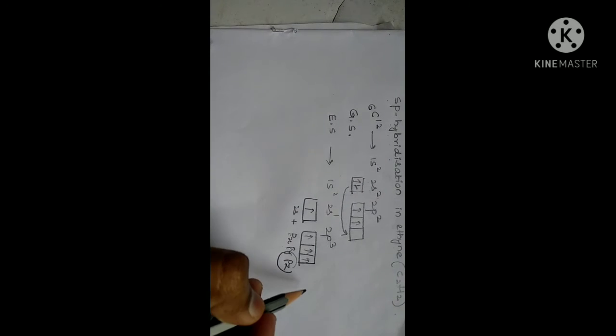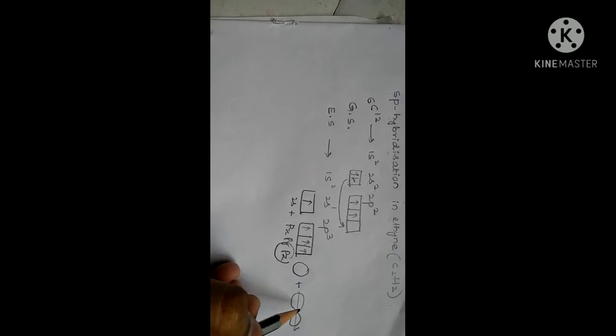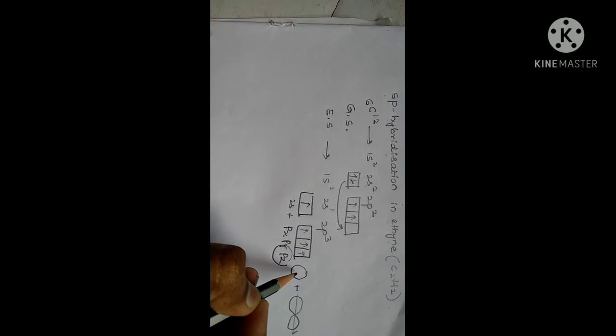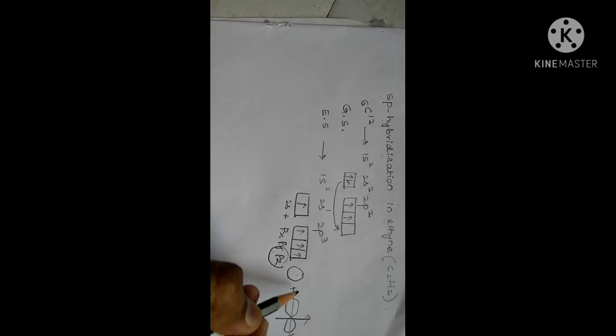Why? Because the s orbital is along the z axis and pz is along the z axis. The combination takes place only between s and pz, but not px and py. Why? Because px is along the x axis, and the s orbital is not going to combine with the x axis or py axis.